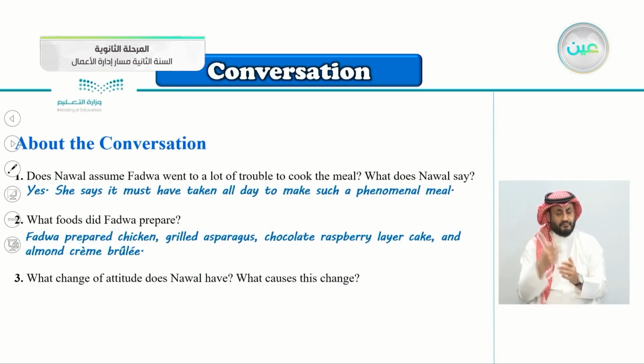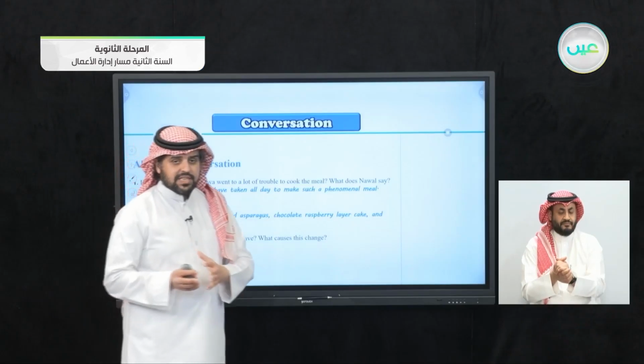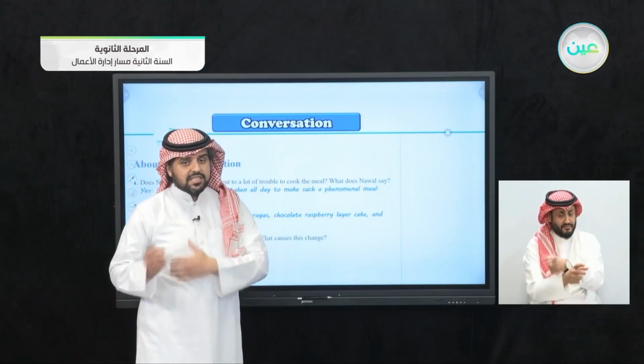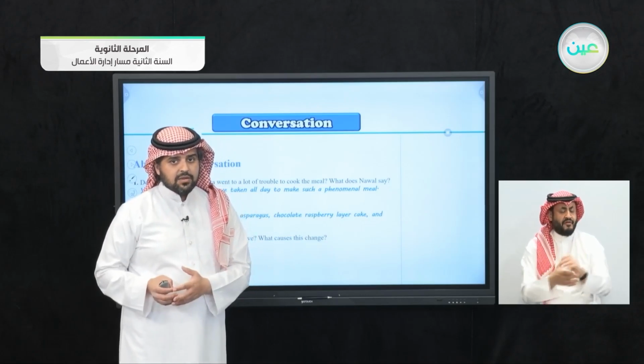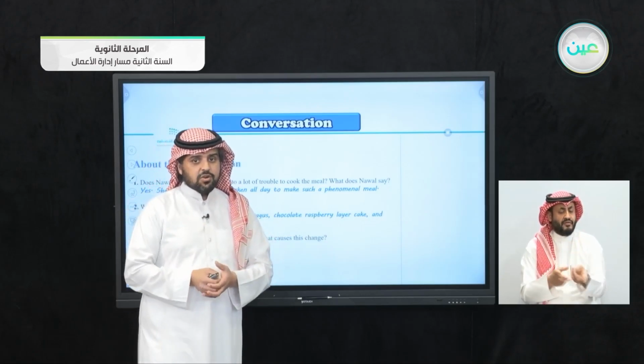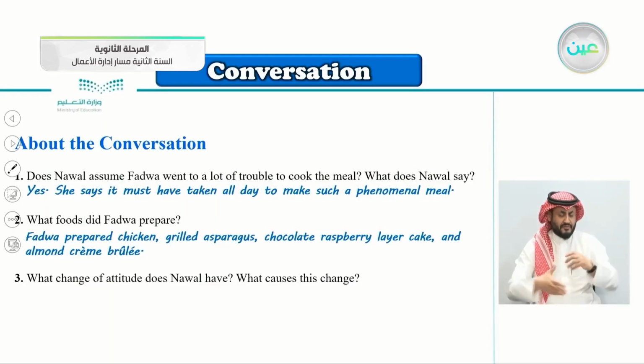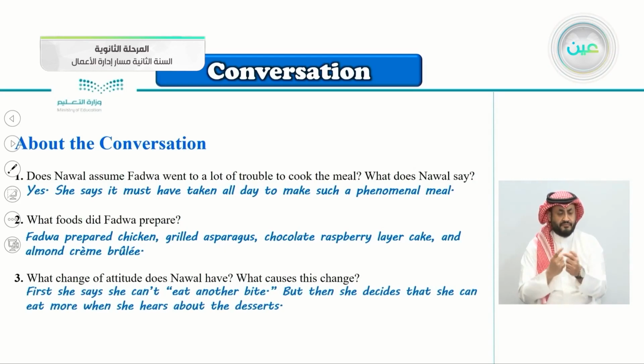Number 3, what change of attitude does Nawal have? What causes this change? She changed her mind or her attitude about something, and why did she do that? Nawal had an attitude about something, then she changed it. What did she change and why? Of course, she changed it as a joke, if you remember. So the answer here is, first she says she can't eat another bite. She's full, she's stuffed. But then she decides that she can eat more when she hears about the desserts, because she didn't want to eat chicken or asparagus.